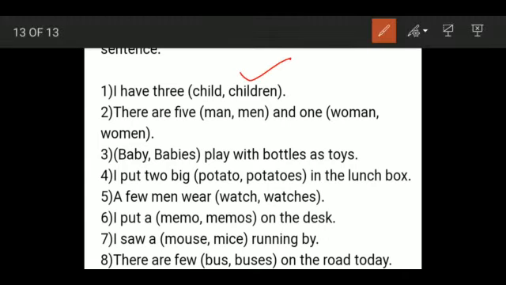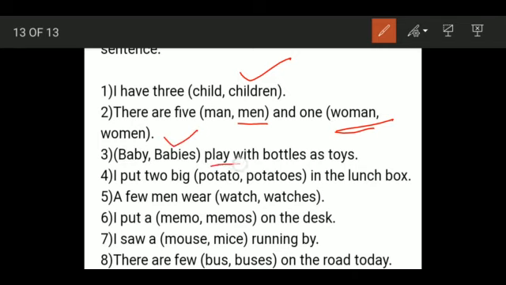I have three children. There are five, again, singular or plural? More than one. So it is plural. There are five men. And one, singular: woman. There is one woman. Dash, baby or babies, they play with bottles as toys. Here everything we see is in plural form. Does baby play with bottles? No. Babies play with bottles as toys.